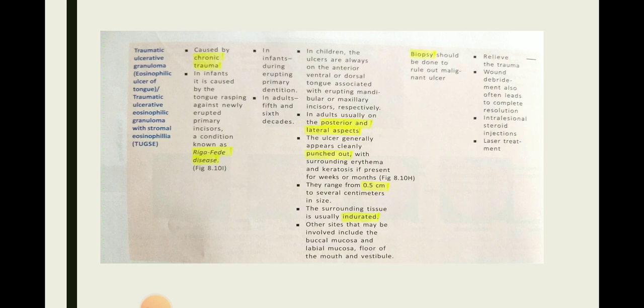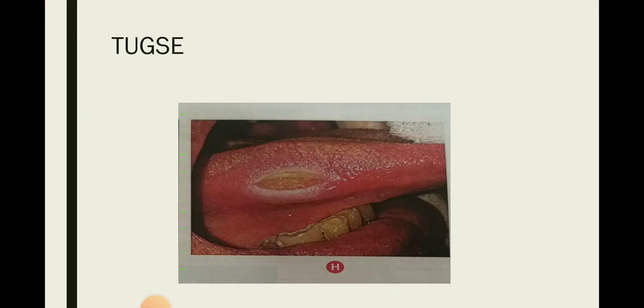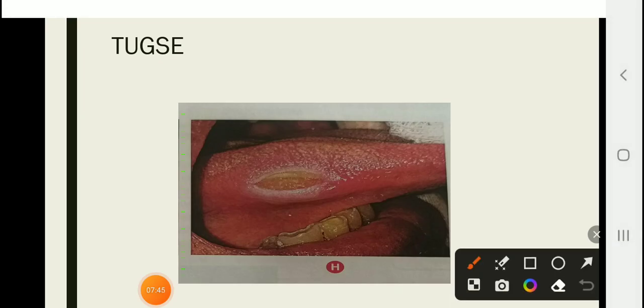The ulcer generally appears cleanly punched out with surrounding erythema and keratosis if present for weeks or months. They range from 0.5 centimeter to several centimeters in size. The surrounding tissue is usually indurated, and other sites that may be involved include the buccal mucosa, labial mucosa, floor of the tongue and vestibule.